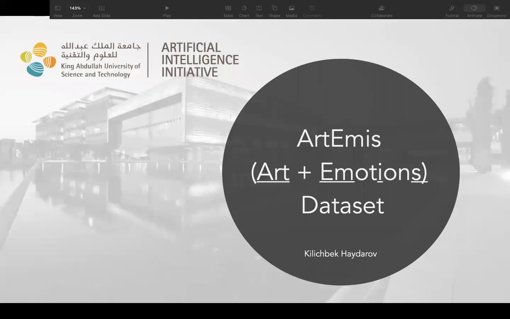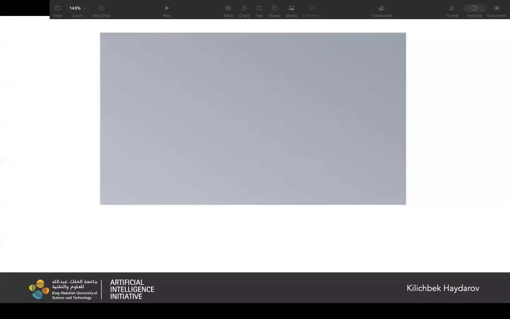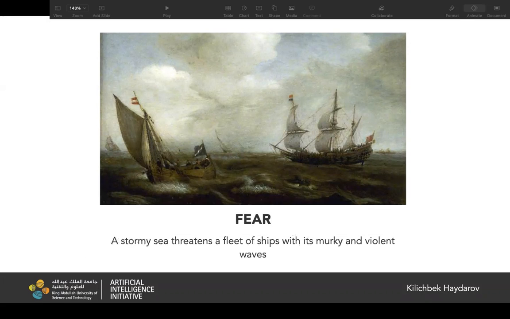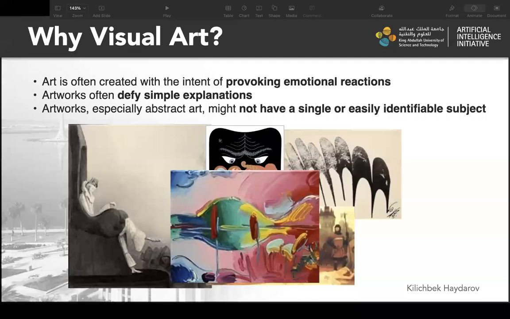Therefore, we present a novel large-scale dataset called ArtEmis, Art plus Emotions. We focus on the affective experience triggered by visual artworks and ask the annotators to indicate the dominant emotion they feel for a given image, and crucially, to also provide a grounded verbal explanation for their emotion choice.